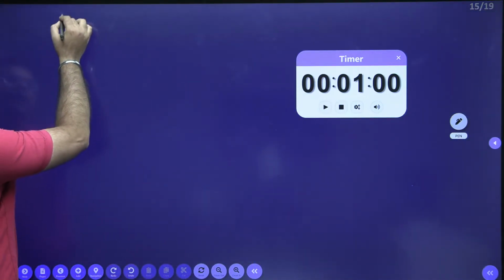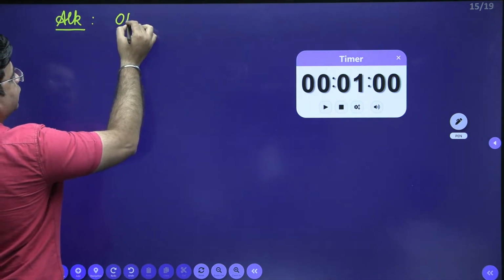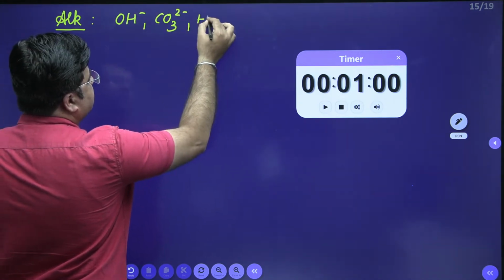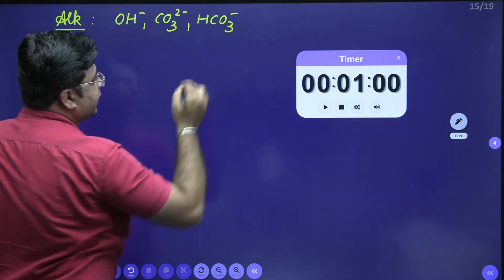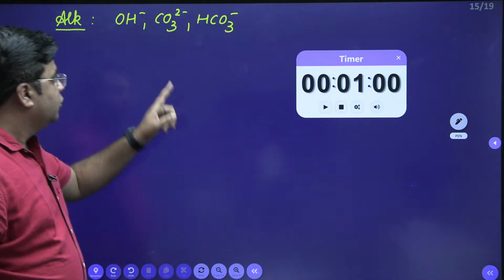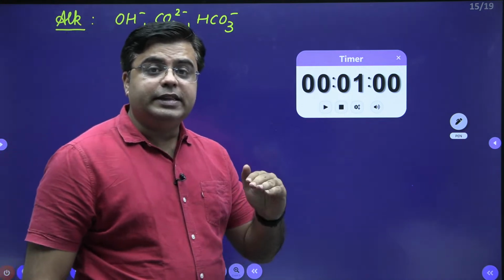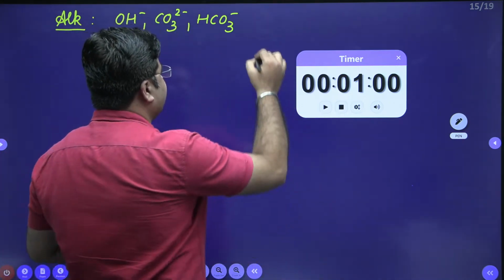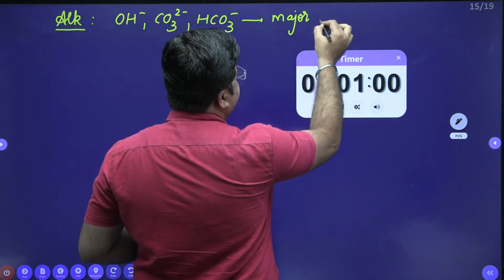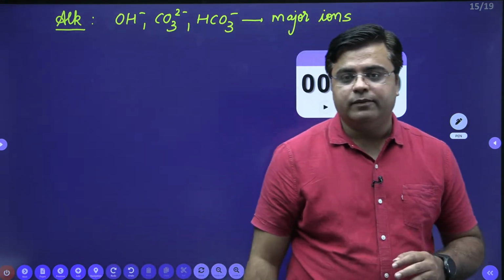Whenever you are asked to calculate alkalinity, you need to focus on 3 ions: OH minus ions, CO3 2 minus ions, and HCO3 minus ions. These are the major ions causing the alkalinity.